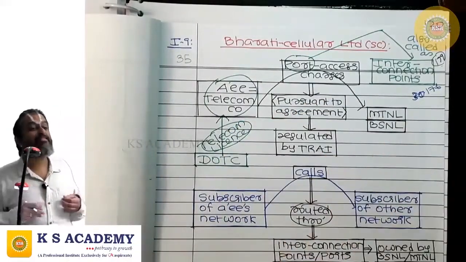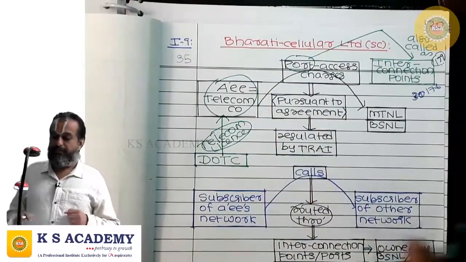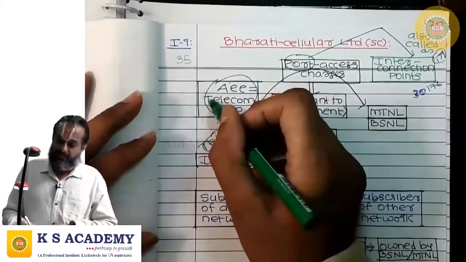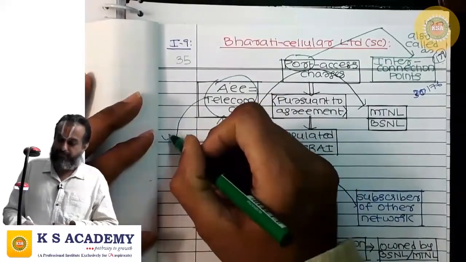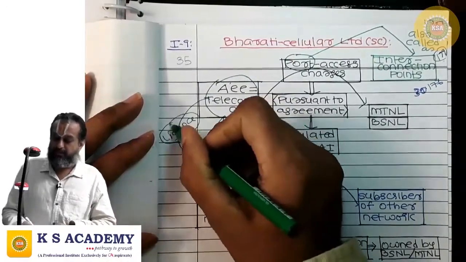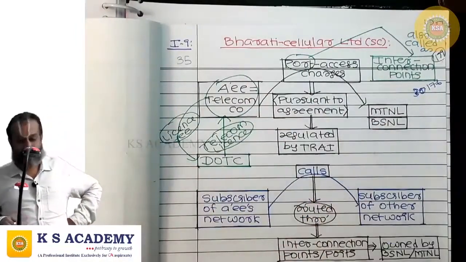So it is a telecom company. From the Department of Telecommunication, it has obtained the telecom license by paying license fee. By paying license fee, it now has the right to operate telecommunication services within specified circles. Fine.